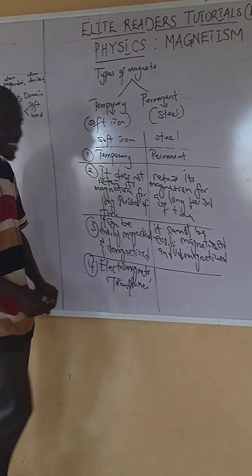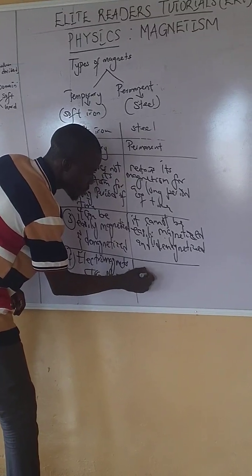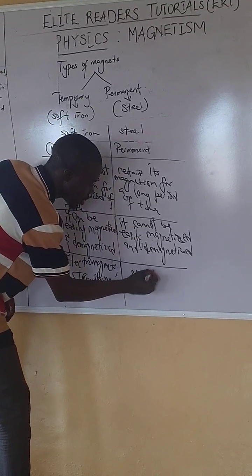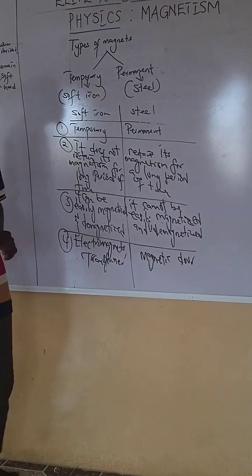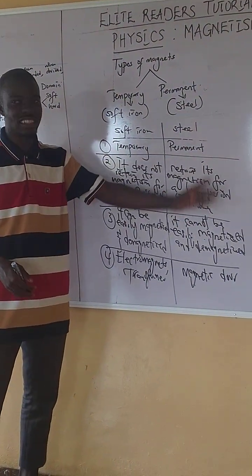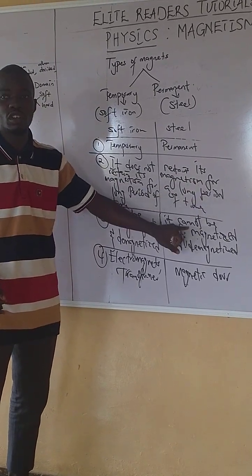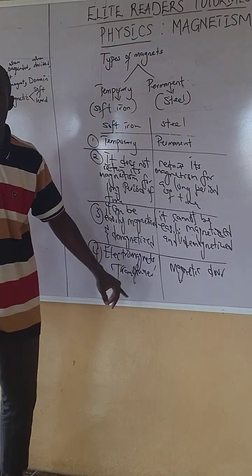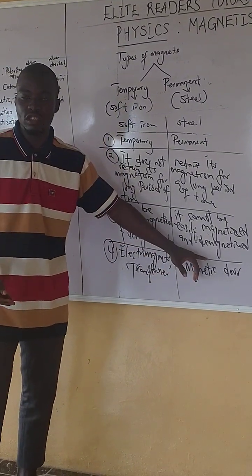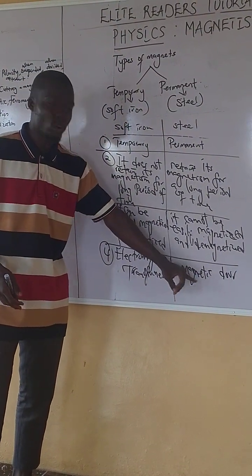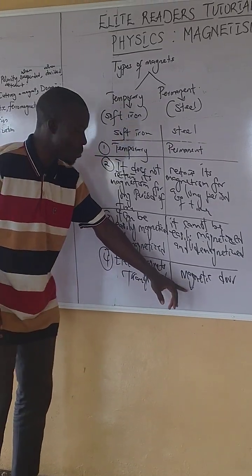We use permanent magnets in what? In magnetic doors, let me put it that way. You know those doors that are magnetic? They use permanent magnets there because they retain their magnetism for a long period of time. You cannot stand it doing a magnetic door now. Then after some period of time, it may weaken, but not that easily. Do you get it now? So we use permanent magnets in magnetic doors.